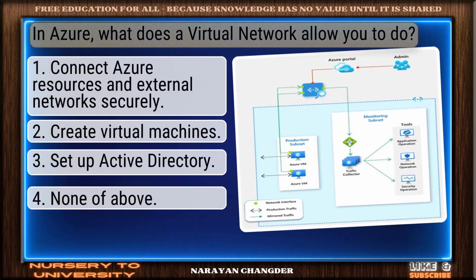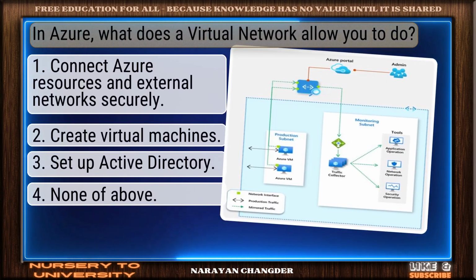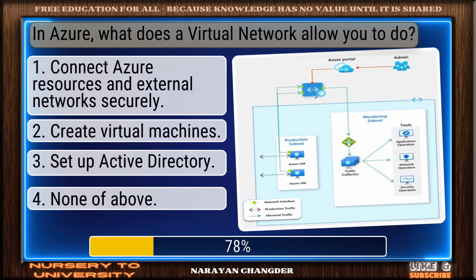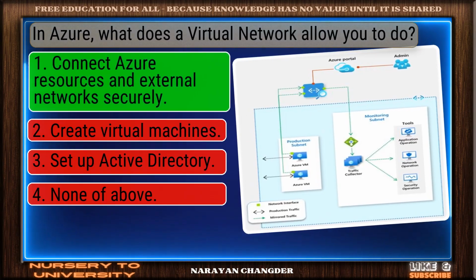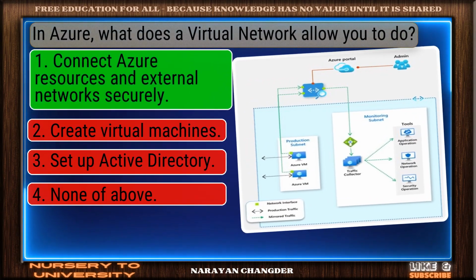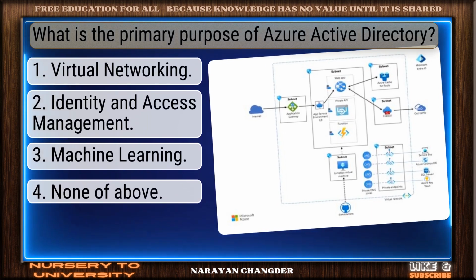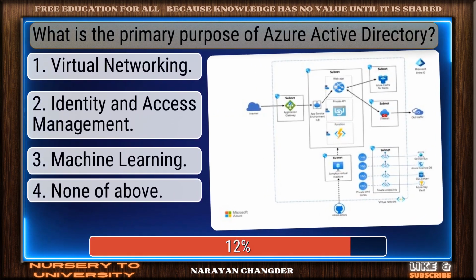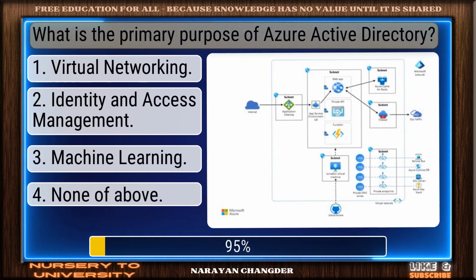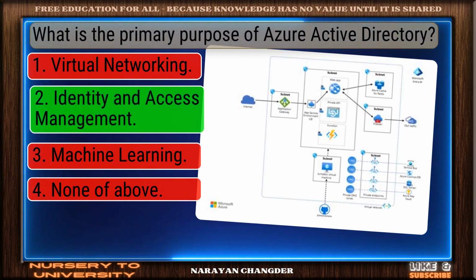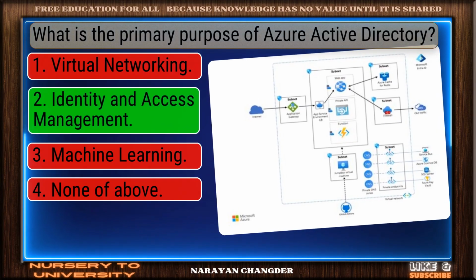Question number 33. In Azure, what does a virtual network allow you to do? Great job. Connect Azure resources and external networks securely is the accurate answer. Question number 34. What is the primary purpose of Azure Active Directory? Sharp thinking. Identity and access management is the right choice.